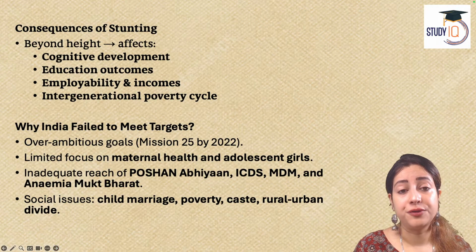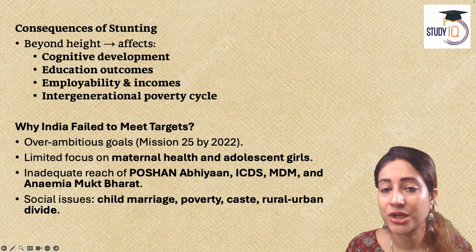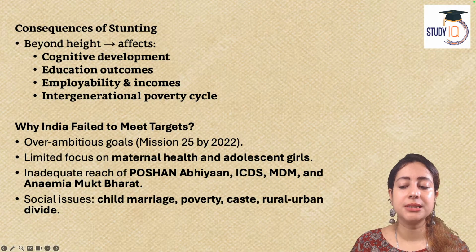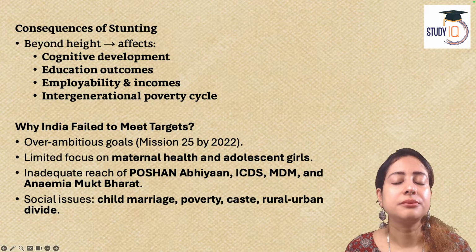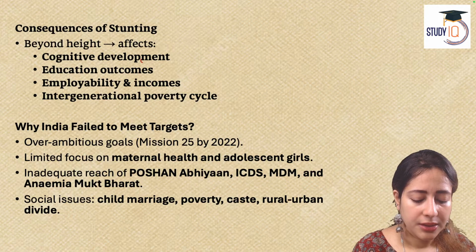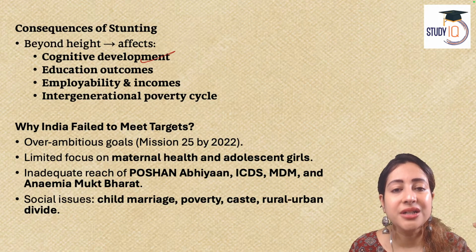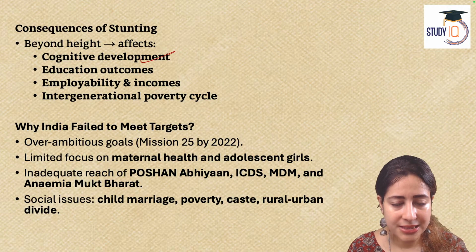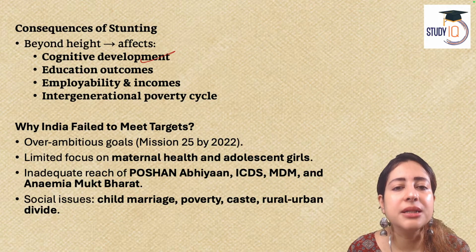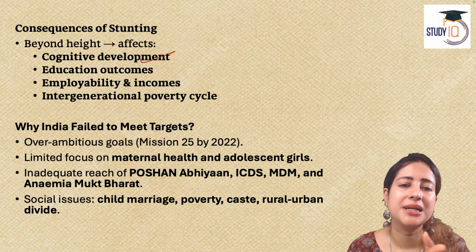So now, if this is the severity of the situation, what are the impacts of this stunting in India? Impacts are very clear. Children who are victims of malnourishment will never have the same cognitive level, the same level of understanding, analyzing, and learning as their healthier counterparts will have.